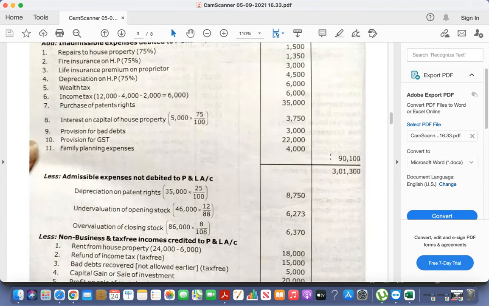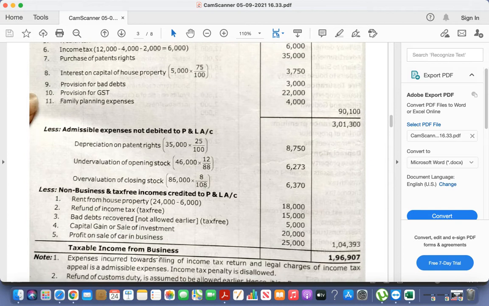So how much you will record? See, bad debts recovered, not allowed earlier. So that is 5,000.